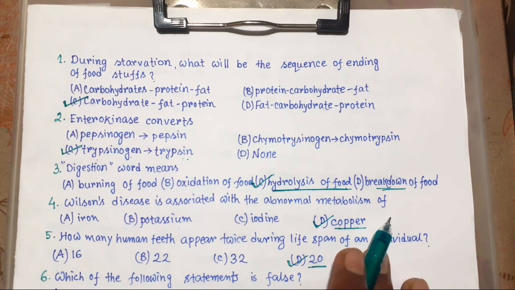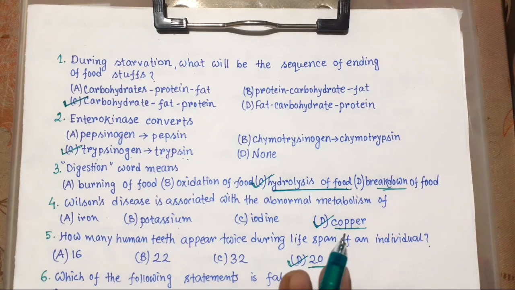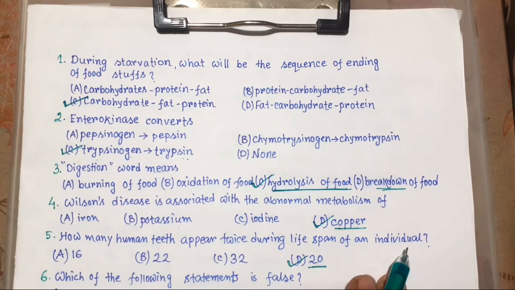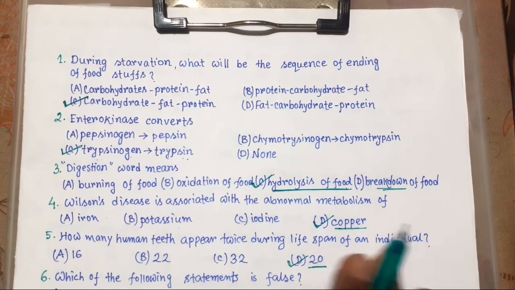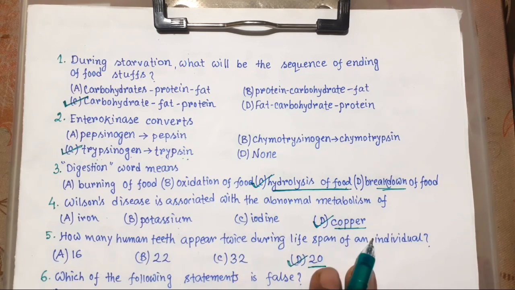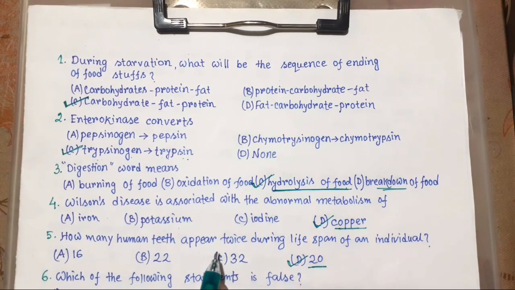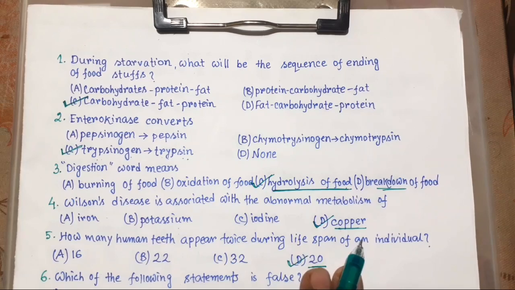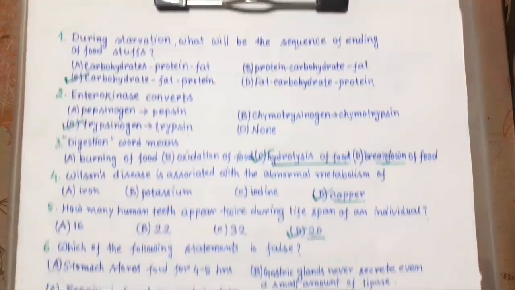So 20 teeth grow twice in life, including 8 incisors, 4 canines and 8 premolars. Total 20. And 12 teeth are molars, and they are monophyodont because they grow once in life. But these 20 teeth grow twice in life. So this is the right choice.